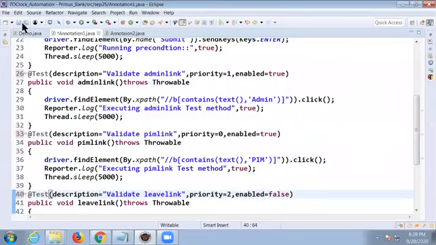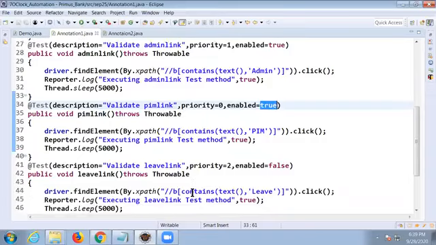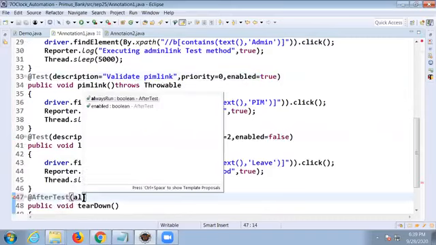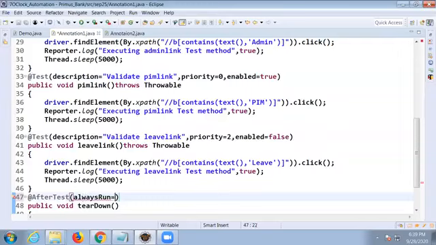So remember, by default, all test cases are true only. By default, they're true. So if you want to avoid them from execution, if you want to ignore the test case from execution, then we have to say enabled is equal to false. And especially for after test, we can say alwaysRun is equal to true.